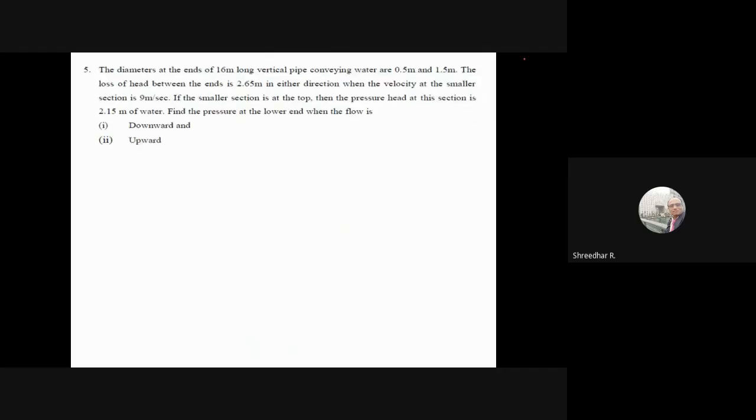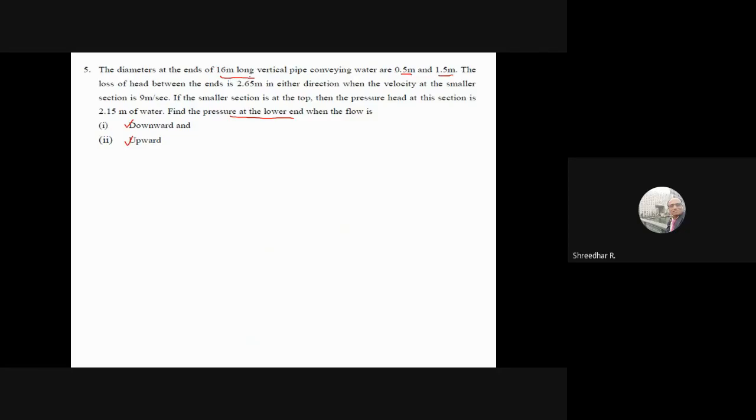So your doubt will be cleared here. Because purposely I told that when the flow is taking place downward and when the flow is taking place upward, what happens to the pressure at the lower end? That is the problem, how the pressure changes now. The diameters are given, which are 0.5 meters and 1.5 meters. The two end diameters are given, and it is 16 meters long.